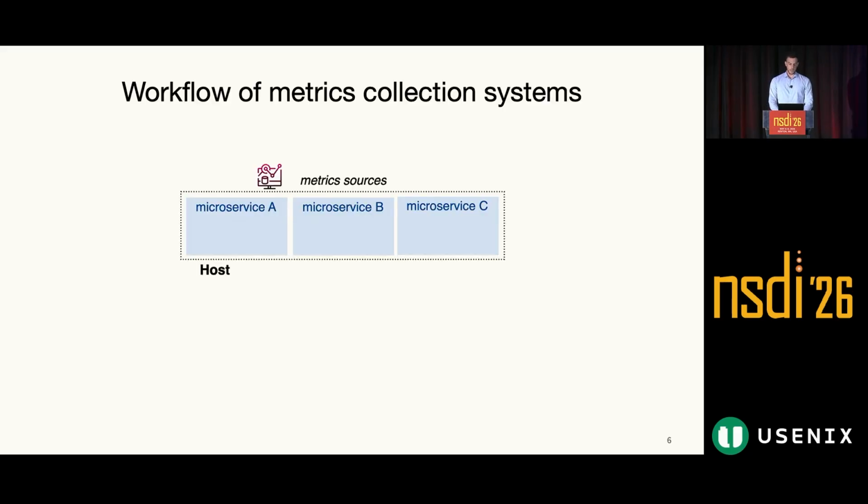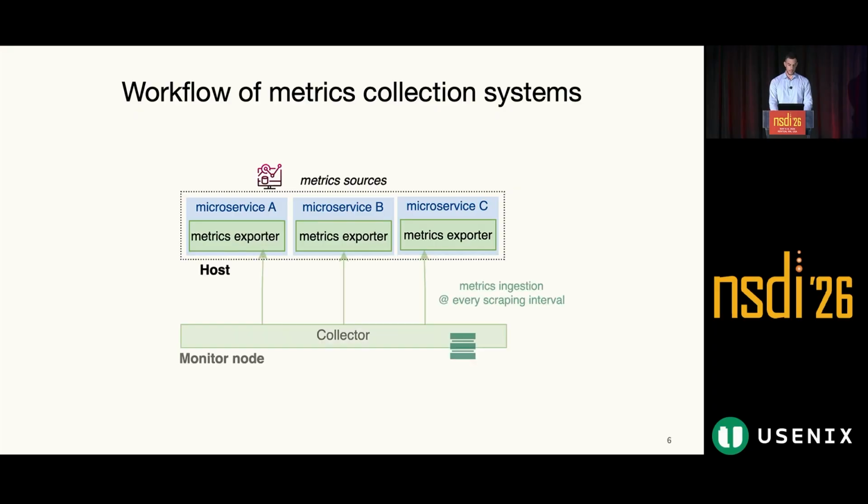So in this work, we take a step back and reconsider the end-to-end workflow of a metrics collection system. In production monitoring systems, such as Prometheus, every microservice gets instrumented with dedicated observability modules. These modules, which I call metrics exporters, are in charge of reading metric values and exposing them over the network. Then, a central collector that lives on a separate node pulls the metric values from every exporter at a fixed schedule, which is what I call the scraping interval.